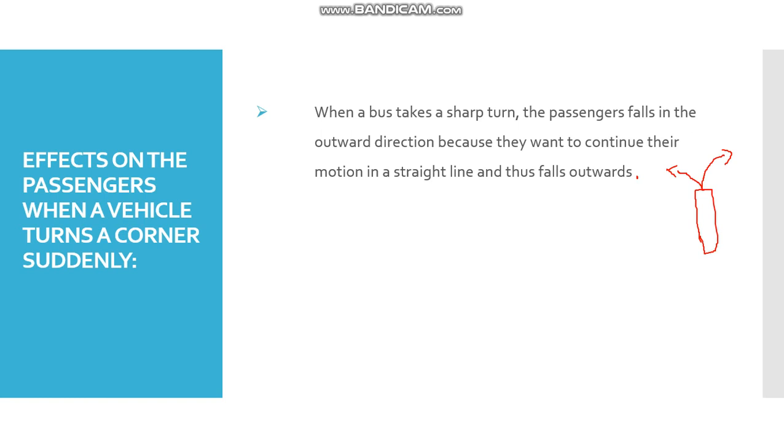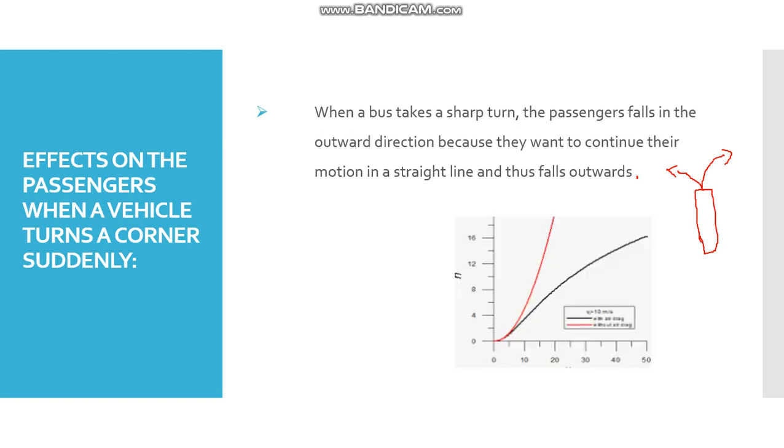I have a graph here. Imagine that a bus is moving in a straight path. Suddenly it takes a sharp turn to the left. Our motion would be in the outward direction, which would be on the right hand side. So this is our third effect. If we take a sharp turn to the right hand side, we will fall on the left hand side. And if we have taken a turn on the left hand side, we will move to the right hand side. So this is it for this lecture video.